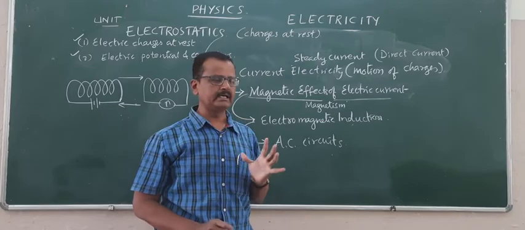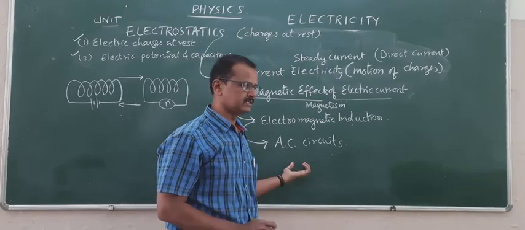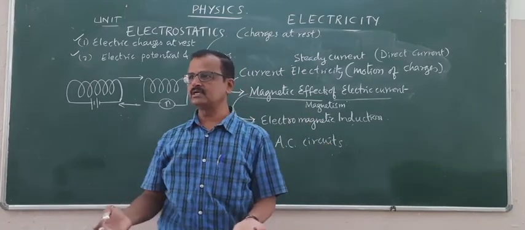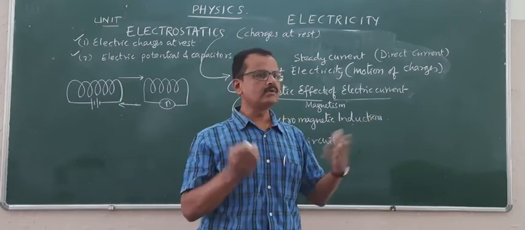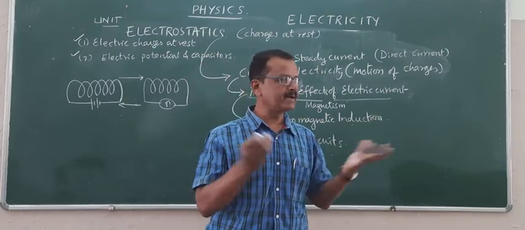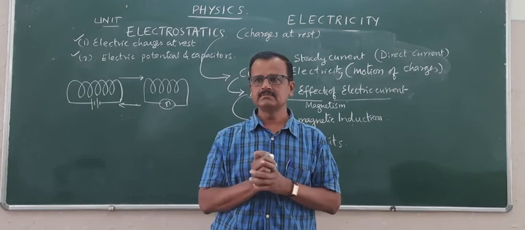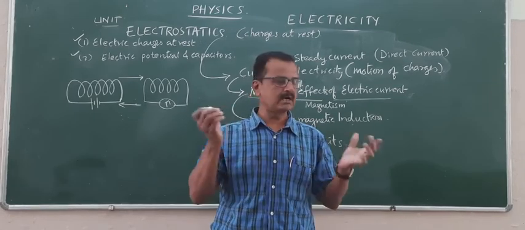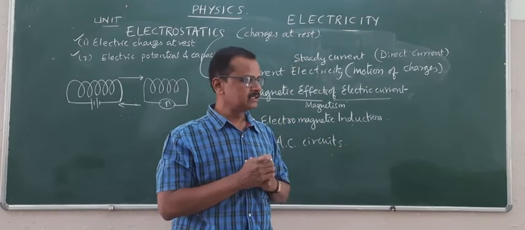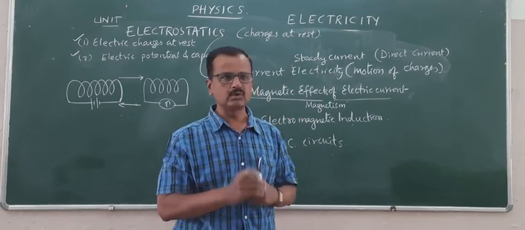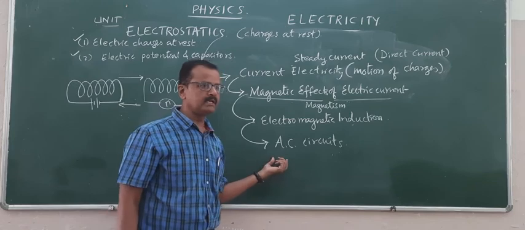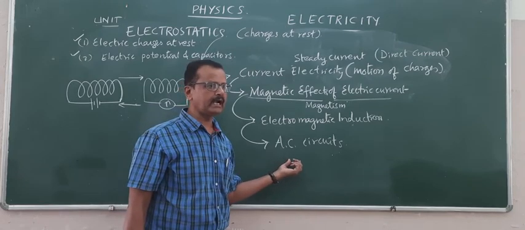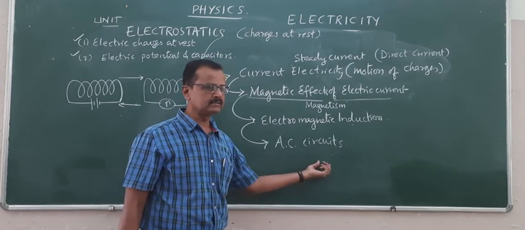Every alternating current has its own frequency. The current that we use in our classroom, in our home, in the mess, in the lab, for domestic, industrial and commercial purposes, is always alternating current. So we are learning mainly about alternating current and its applications in detail.